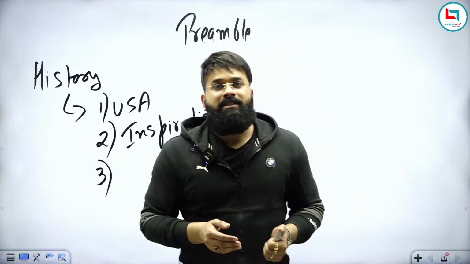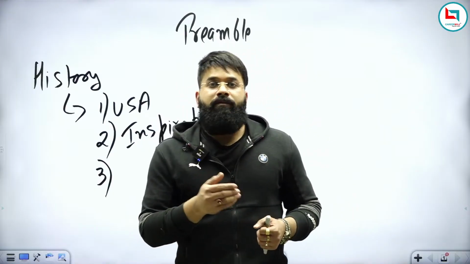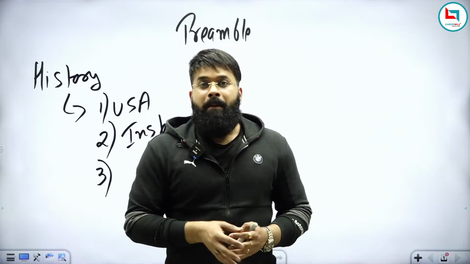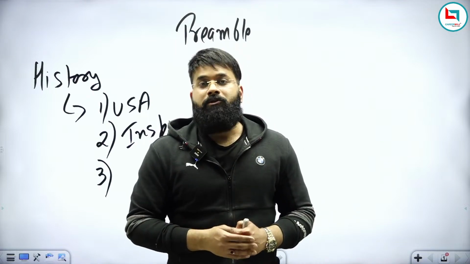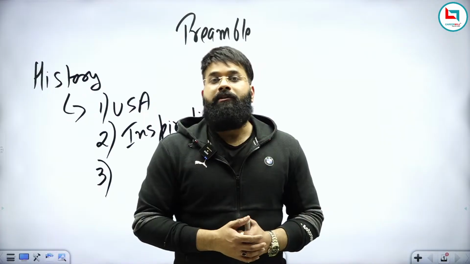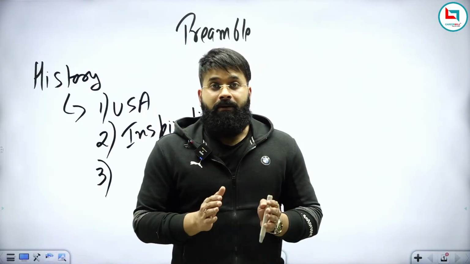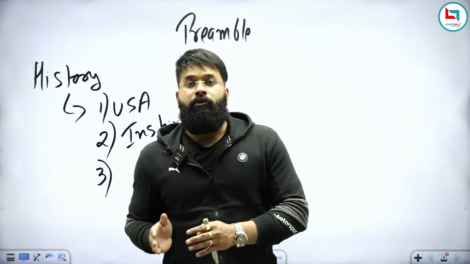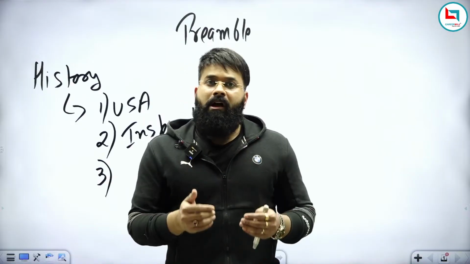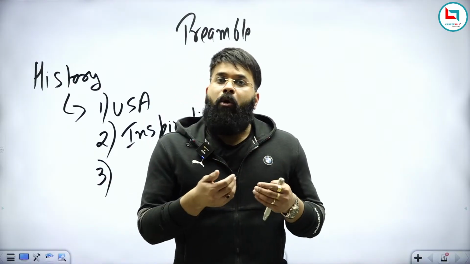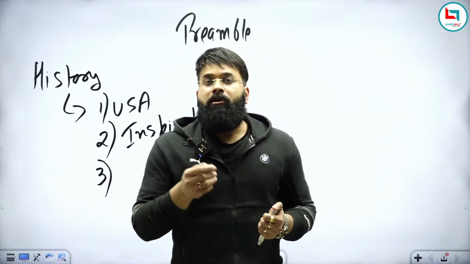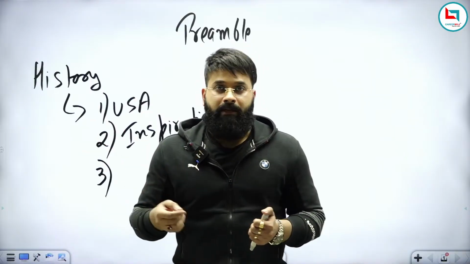So the Constituent Assembly met for the first time on 9th of December 1946, and on 13th December 1946, Pandit Jawaharlal Nehru introduced objective resolution in the Constituent Assembly. And remember, this objective resolution was later on converted into the preamble. So can we argue that the preamble is a modified version of objective resolution? Yes, we should remember this point because this is important from examination perspective.